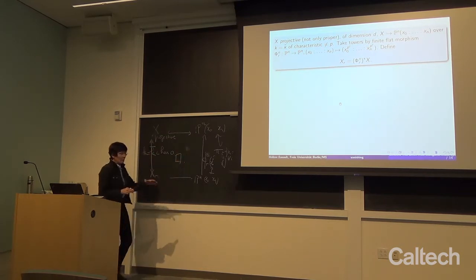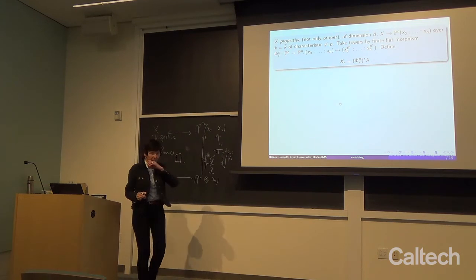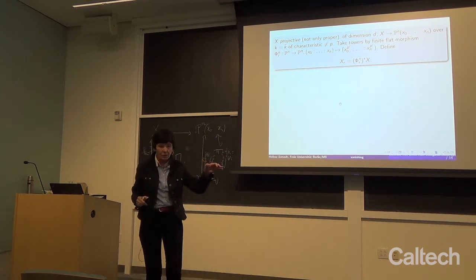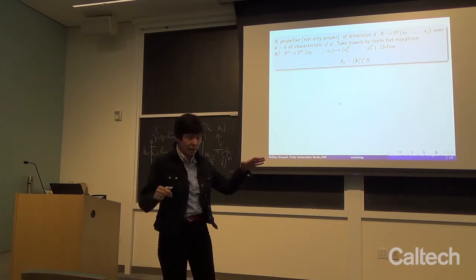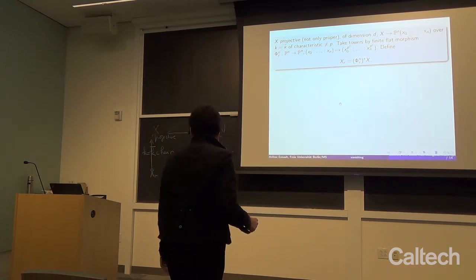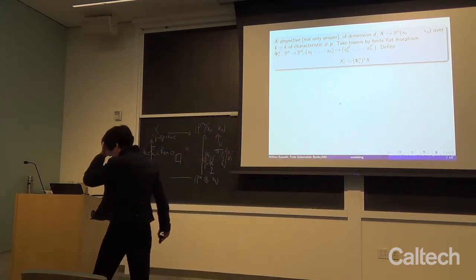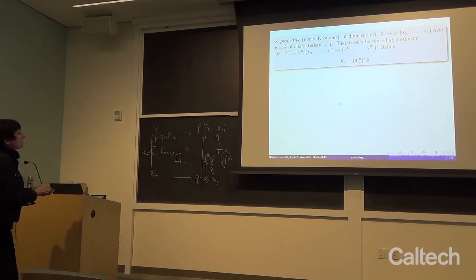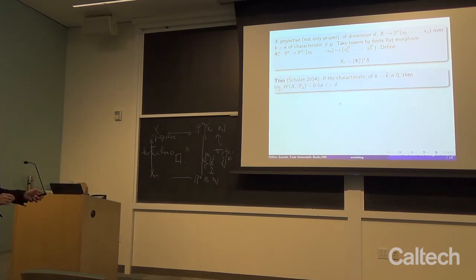So that means X is defined by the vanishing of certain homogeneous polynomials, and we take more and more roots, piece by piece of the coordinates of X, and that gives X_r. And now the vanishing theorem of Peter Scholze is the following.